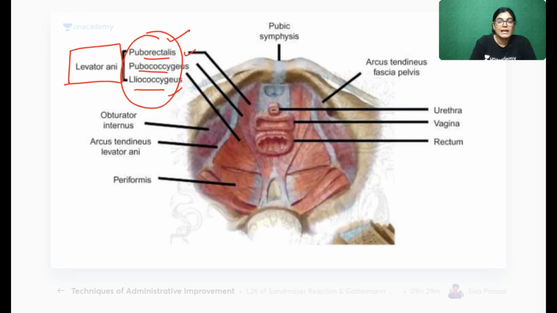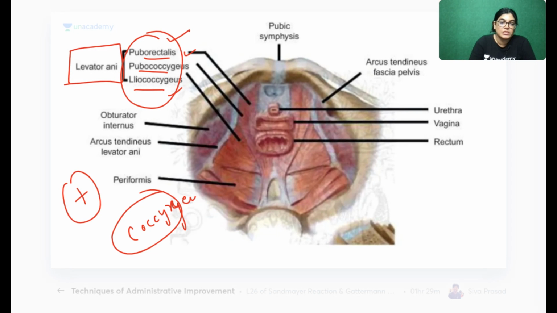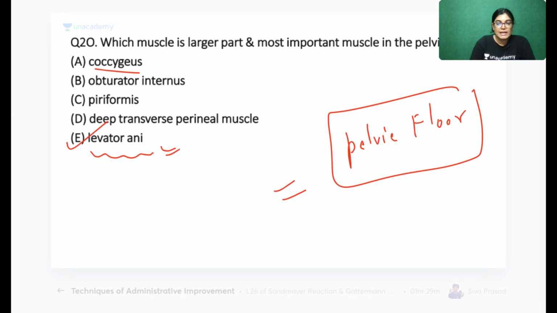All these are parts of the levator ani muscle. Along with levator ani, we have another muscle, the coccygeus, posteriorly. These two muscles together form the pelvic diaphragm, which gives support to the pelvic organs. So yes, E is the correct answer.